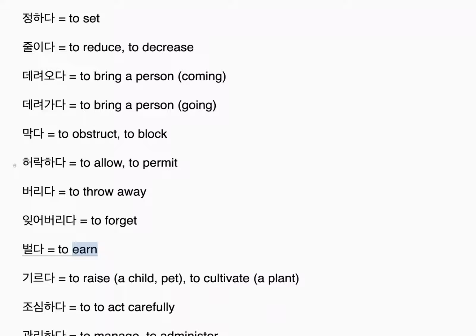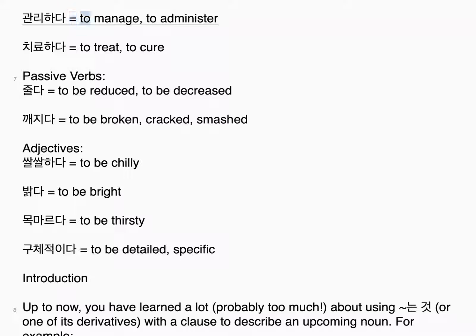벌다 to earn. 기르다 to raise a child or pet, to cultivate a plant. 조심하다 to act carefully. 관리하다 to manage, to administer. 치료하다 to treat, to cure. Passive verbs. 줄다 to be reduced, to be decreased. 깨지다 to be broken, cracked, smashed. Adjectives. 쌀쌀하다 to be chilly. 밝다 to be bright. 목마르다 to be thirsty. 구체적이다 to be detailed, specific.